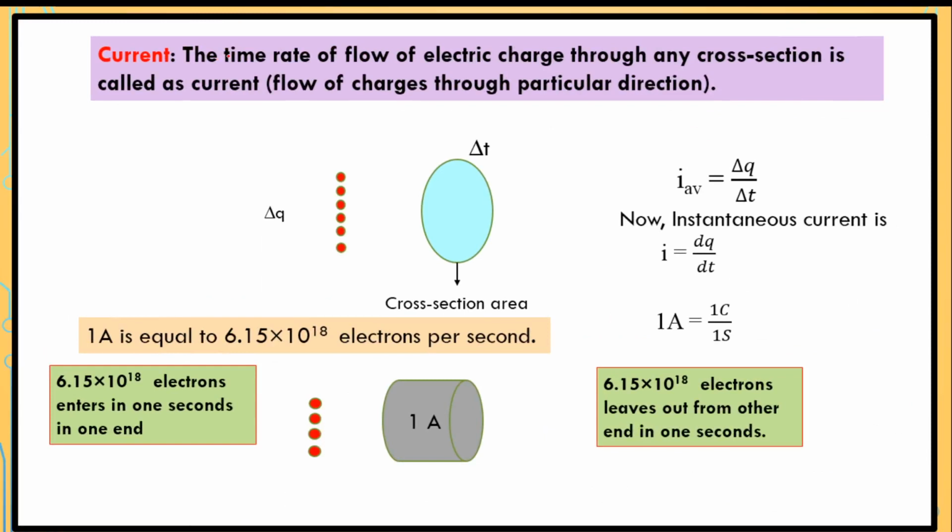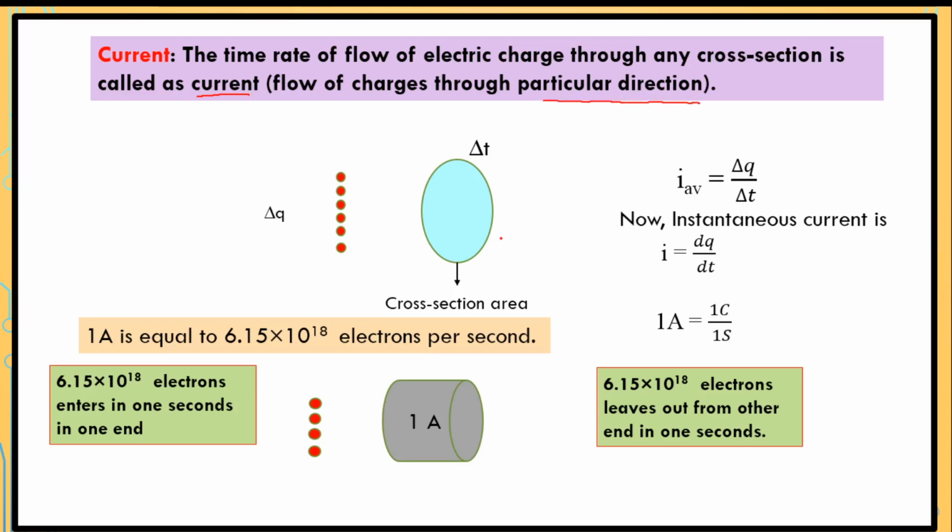So what is the current? The time rate of flow of electric charge through any cross section is called current. That is, the flow of charges in a particular direction rather than random direction is called current.